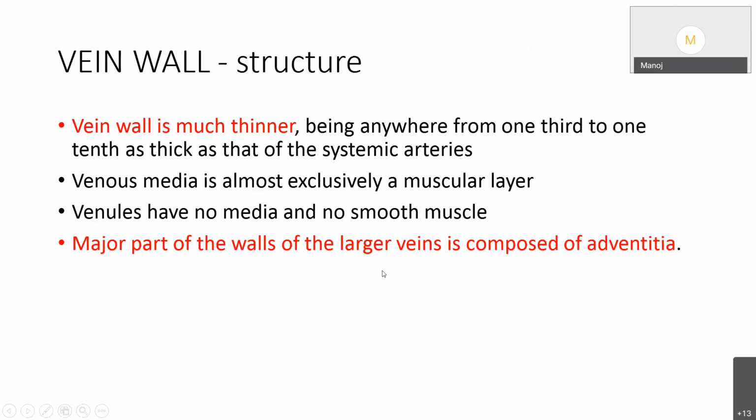being anywhere from 1/3 to 1/10 as thick as the systemic arteries. Venous media is almost exclusively a muscular layer. Venules, that is the portion of the anatomy distal to the capillaries, have no media and no smooth muscle. Major part of the walls of the larger veins is composed of adventitia. In larger veins, it's mostly composed of adventitia.